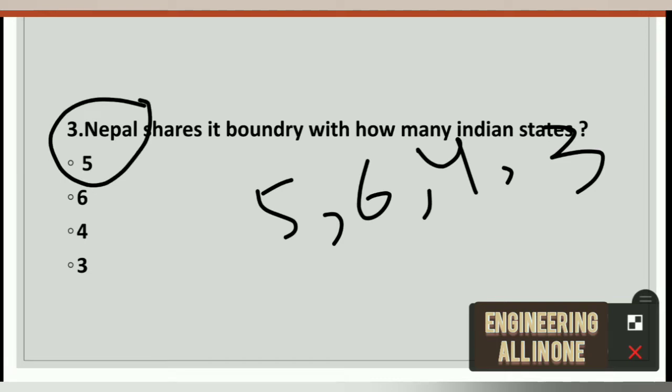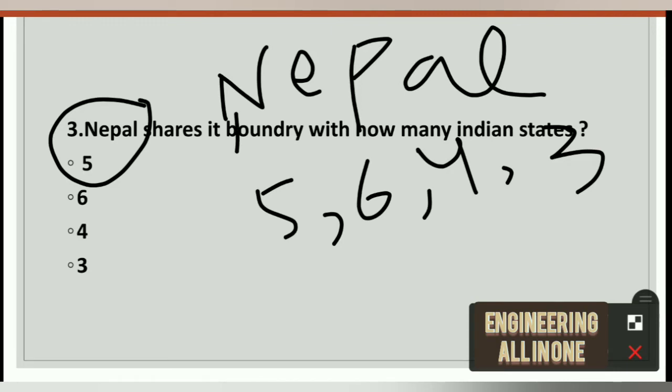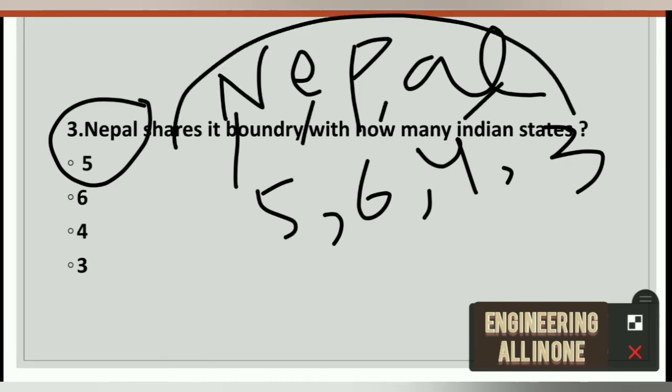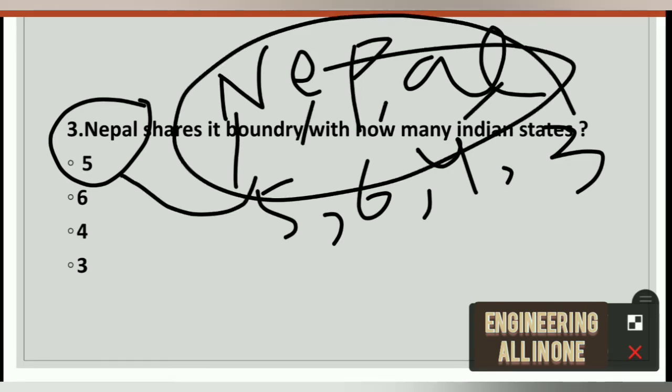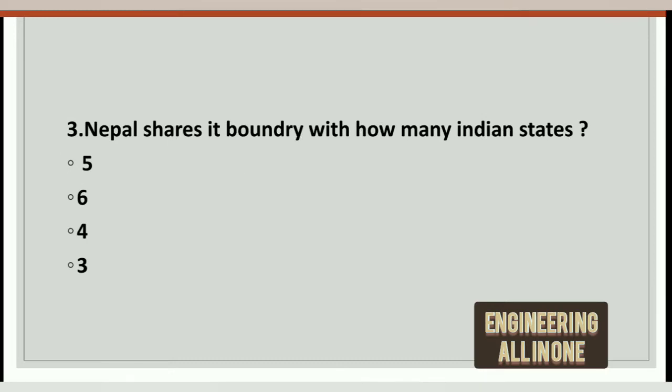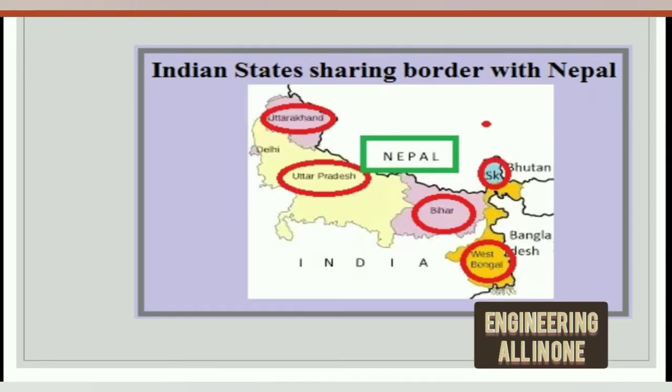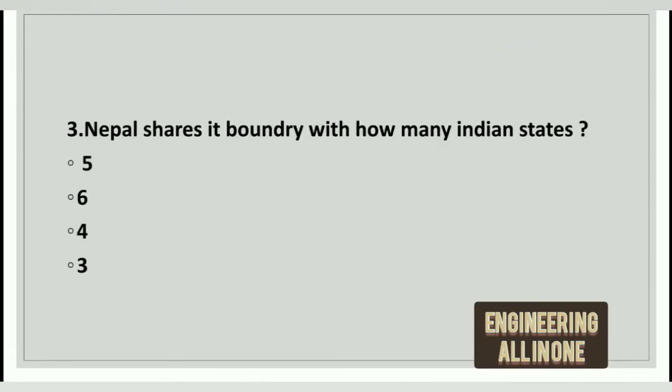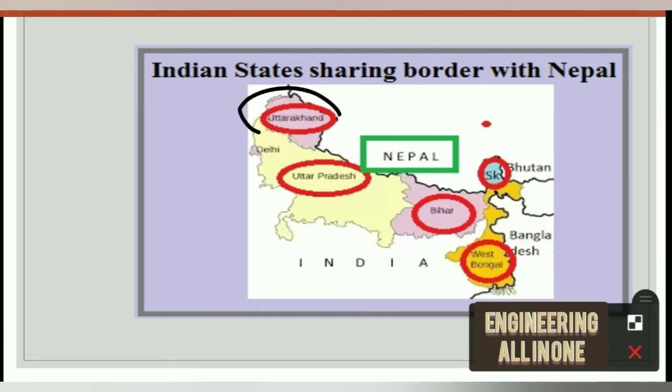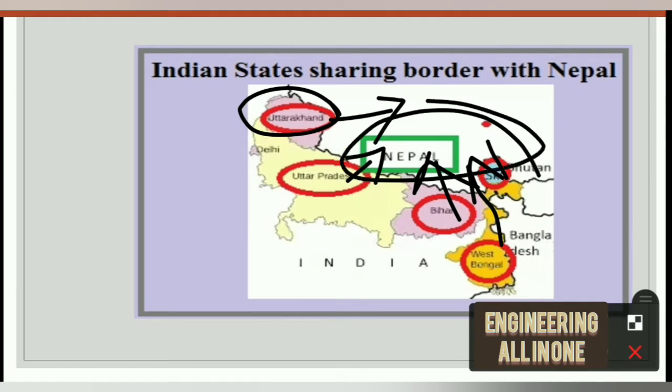See here how to remember this. In Nepal there are 5 alphabets: 1, 2, 3, 4, 5. So Nepal shares its boundary with 5 Indian states. Let us see the map to remember these states more easily. Uttarakhand is here, it shares its boundary with Nepal. Similarly Uttar Pradesh shares its boundary with Nepal. Bihar, Sikkim and West Bengal, these all share their boundaries with Nepal.